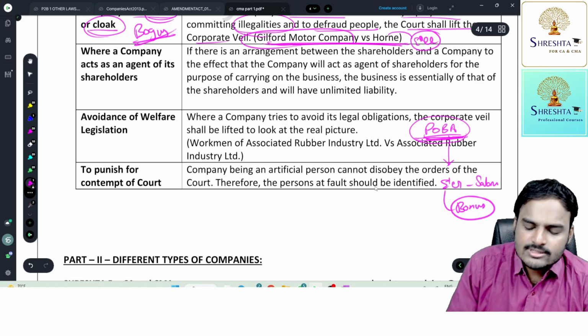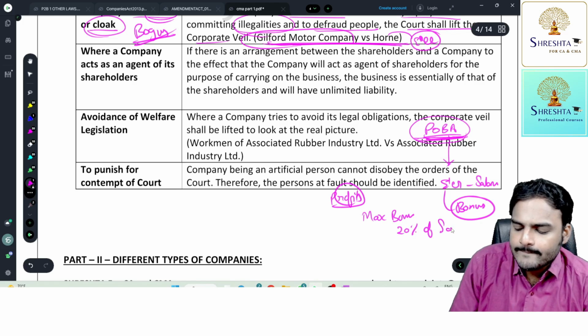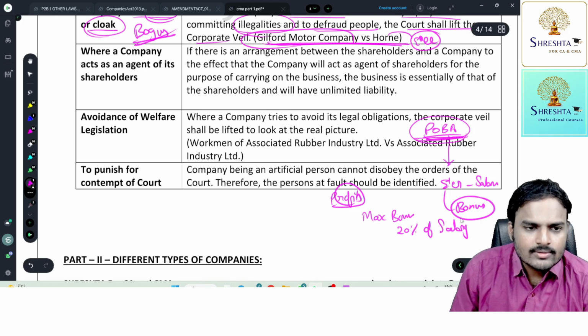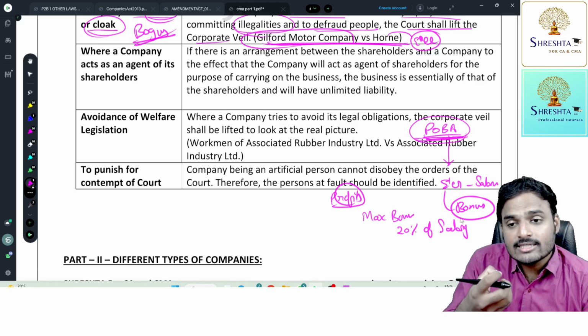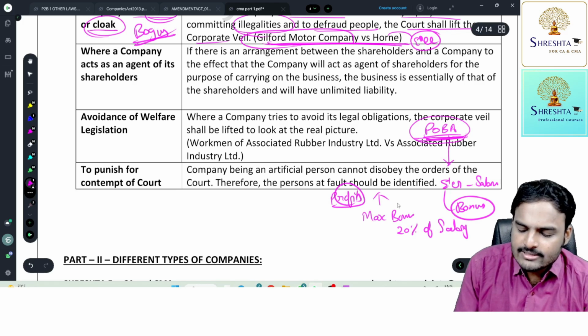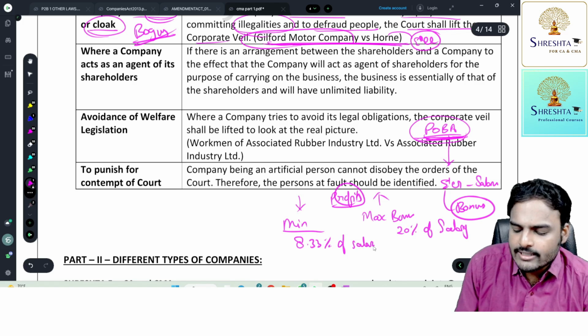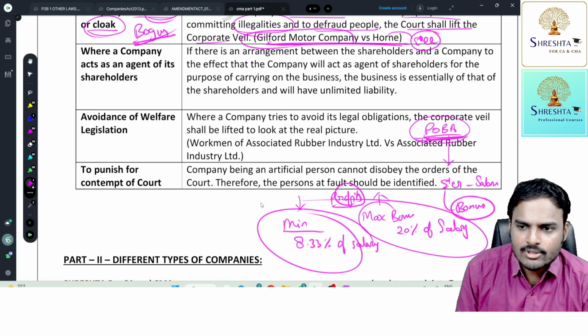Sir, how much bonus, sir? If profits are very high, the maximum bonus is 20% of salary. Each and every employee is eligible to get 20% of his annual salary as additional income if profits are very high. If profits are very low, then the minimum bonus is 8.33% of annual salary. You all getting my point, students?